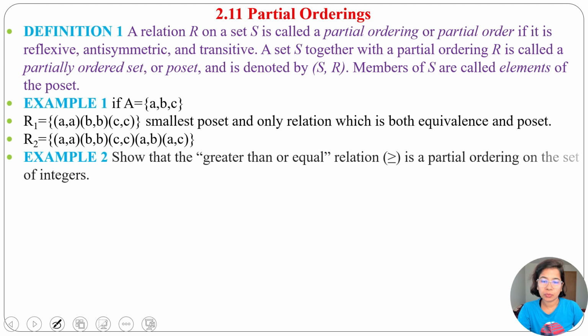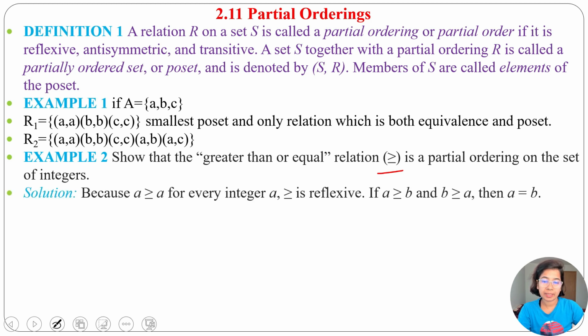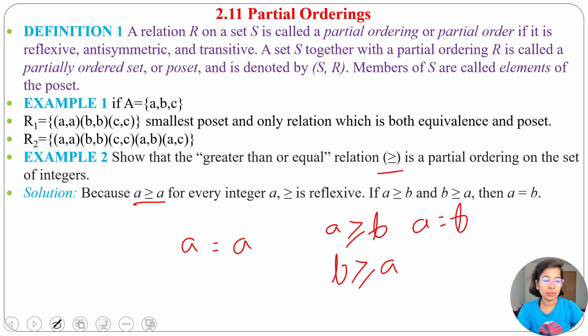Next example 2. Greater than or equal to is a partial order on the set of integers. Any integer is equal to itself, so it is reflexive. a is greater than or equal to a, you can say a equals a, it is reflexive. It is antisymmetric as when a ≥ b and b ≥ a means a = b.